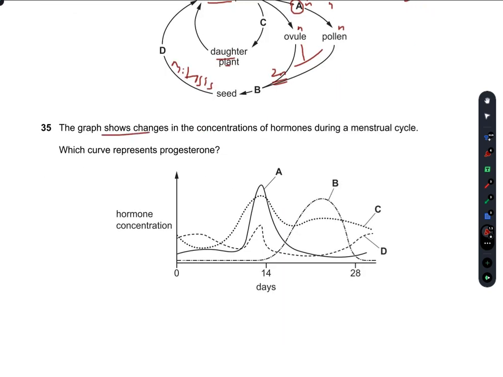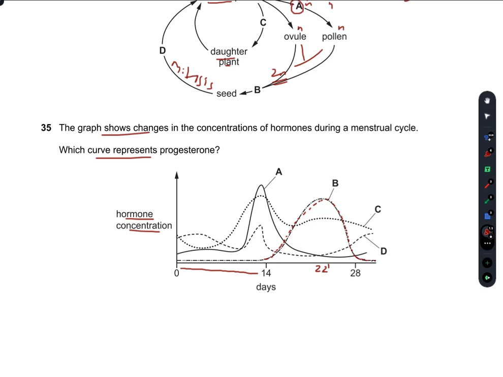The graph shows changes in concentrations of hormones during a menstrual cycle. Which curve represents progesterone? We know that progesterone release in the blood is almost nil during the first 14 days of the menstrual cycle. Then it goes on increasing, and then it suddenly starts to fall after the 21st or 22nd day. And the progesterone concentration in the blood is almost nil at the end of the 28th day.